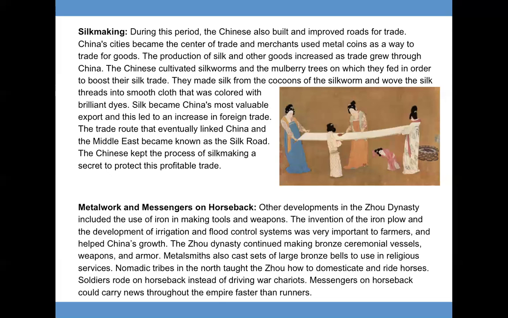Metalsmiths also cast sets of large bronze bells to use in religious services. Nomadic tribes in the north taught the Zhou how to domesticate and ride horses. Soldiers rode on horseback instead of driving war chariots. Messengers on horseback could carry news through the empire faster than runners.